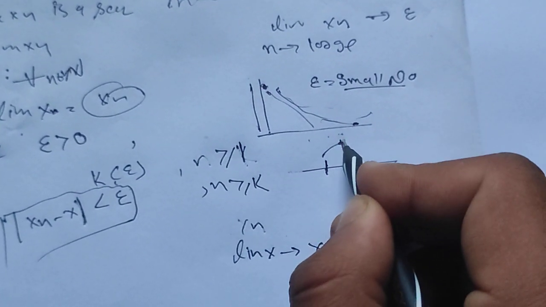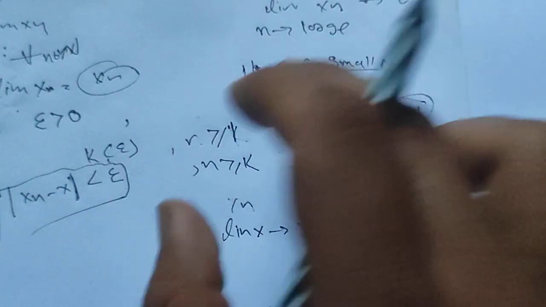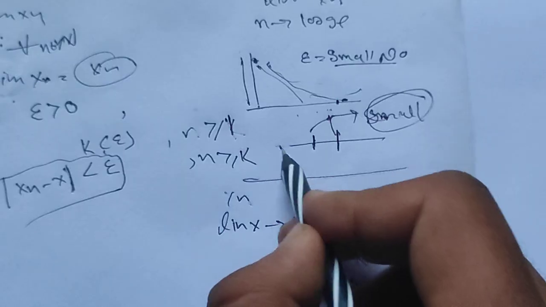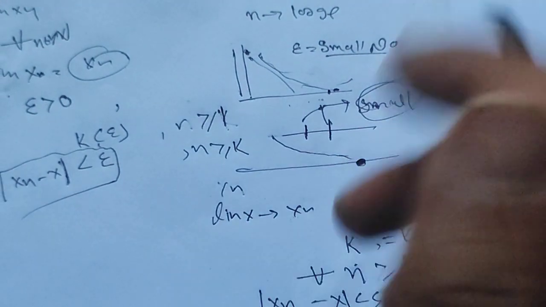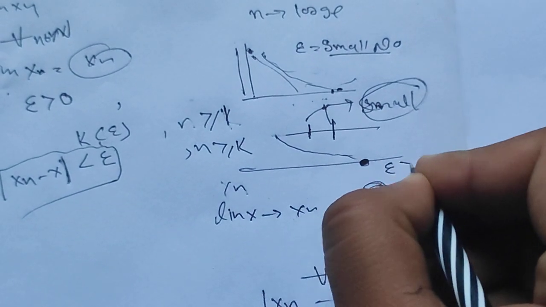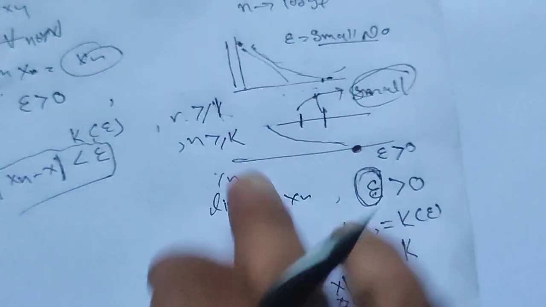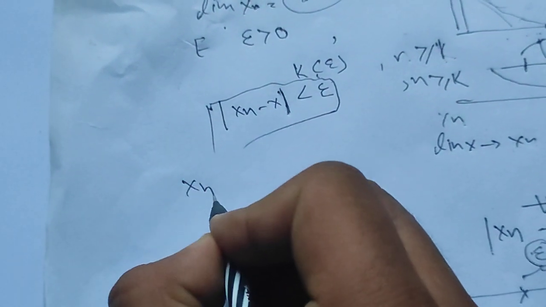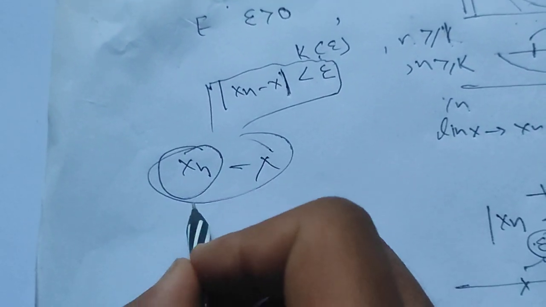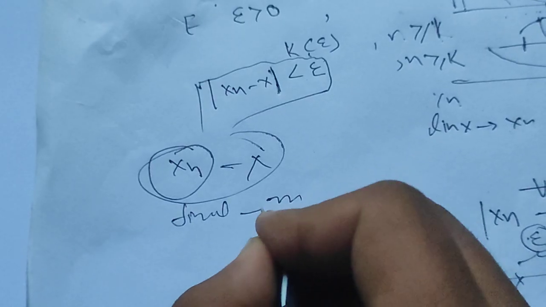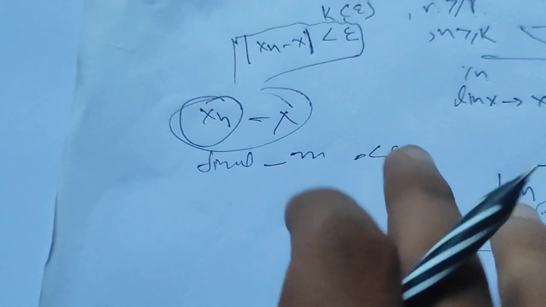The distance is very small, so it converges at a point. The point is epsilon, which is greater than 0 but a small quantity. So the distance between xn, which is the final limit, and x, the difference between the final and the initial, is less than epsilon, a very small quantity.